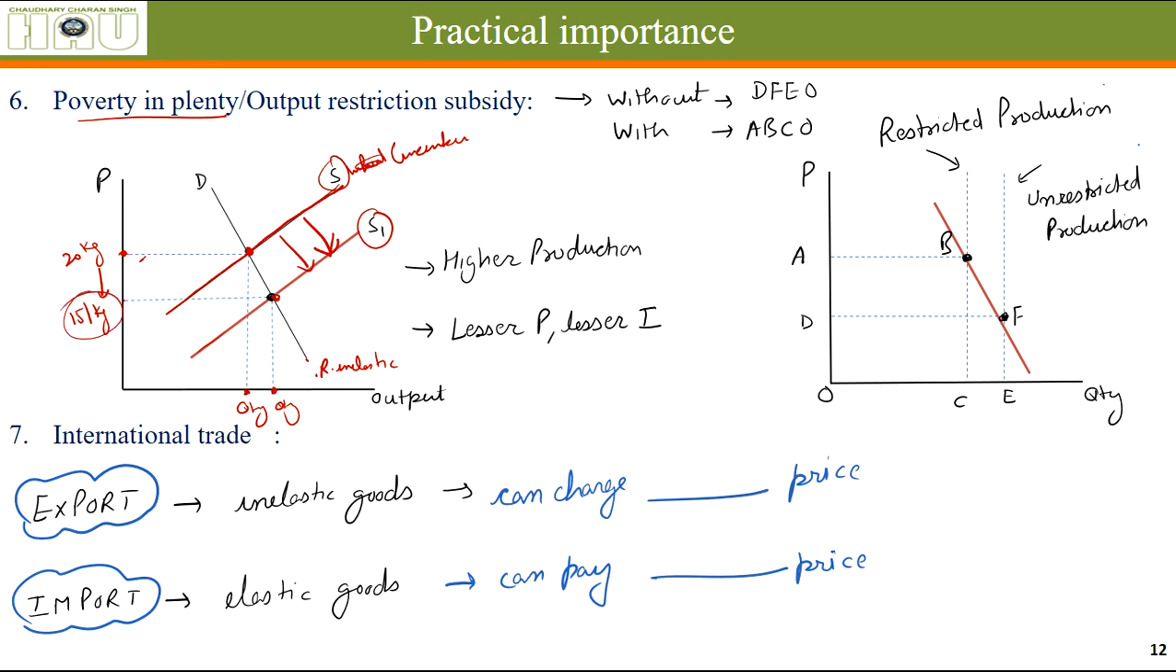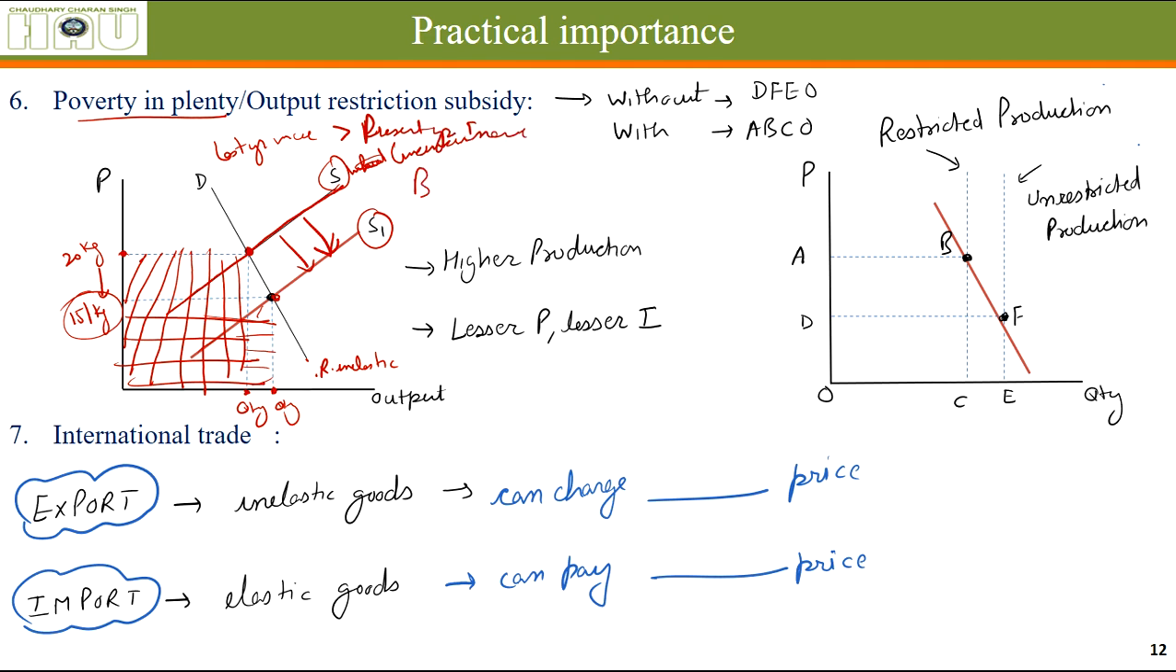But last year the income for the farmers was this much, and this year the income was only this much. As you can see, last year's income, when the supply was less, is greater than the present year's income when there was a bumper harvest. So this is called poverty in plenty. When there is a bumper harvest, the income of the farmers reduces. Higher production, lesser price, lesser income.